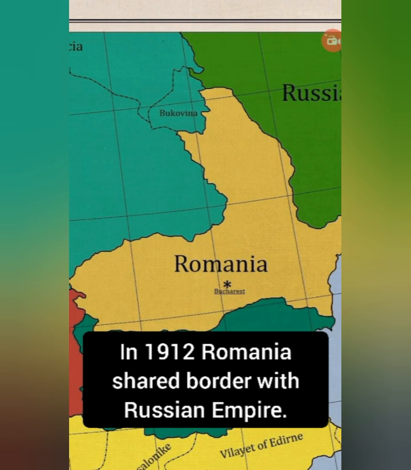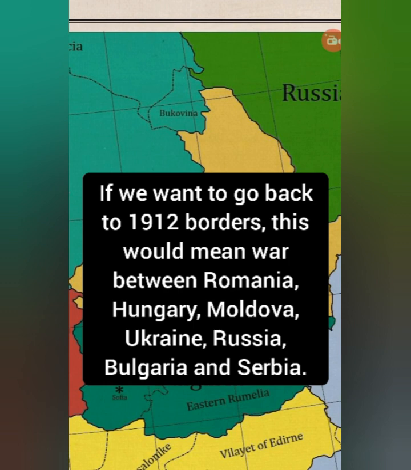In 1912, Romania shared a border with the Russian Empire. If we want to go back to 1912 borders, this would mean war between Romania, Hungary, Moldova, Ukraine, Russia, Bulgaria and Serbia.